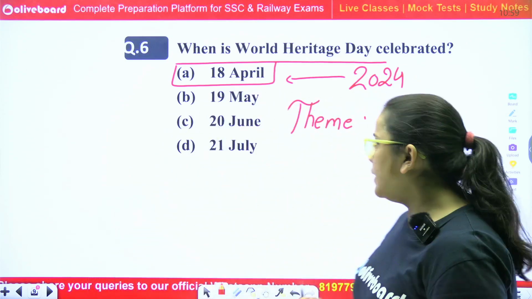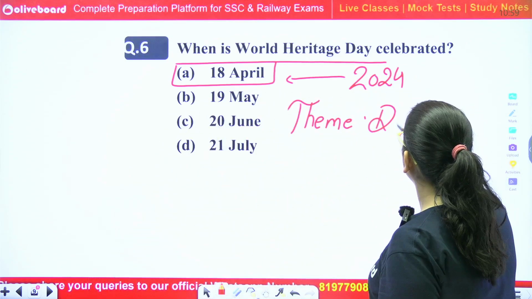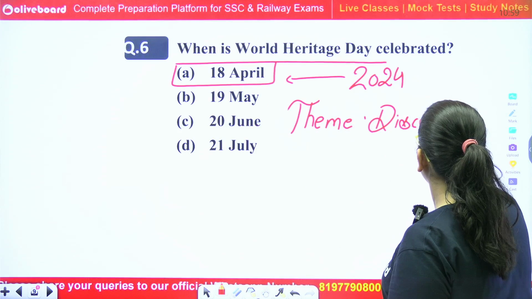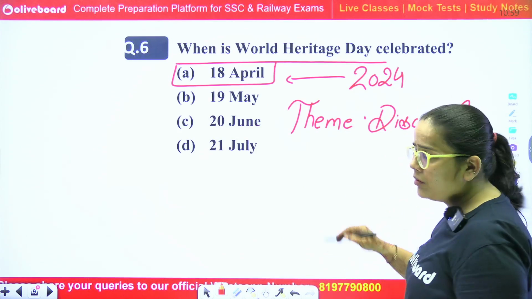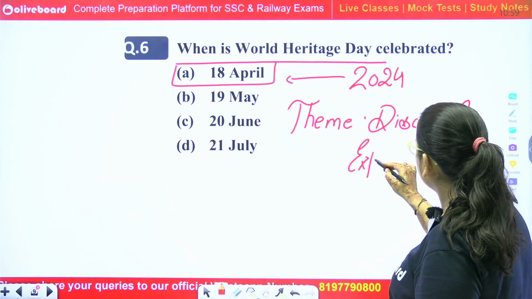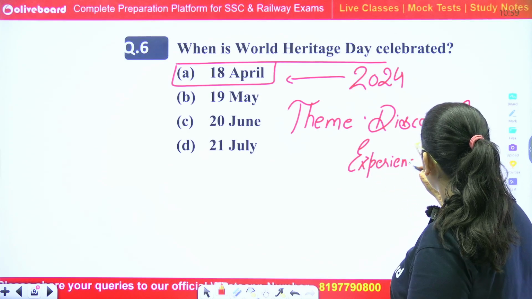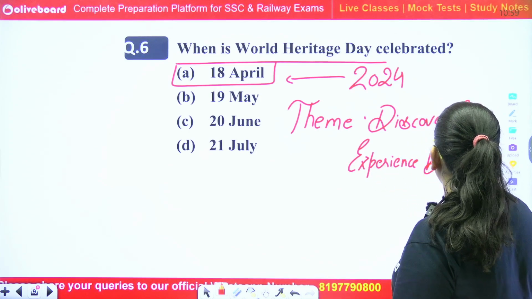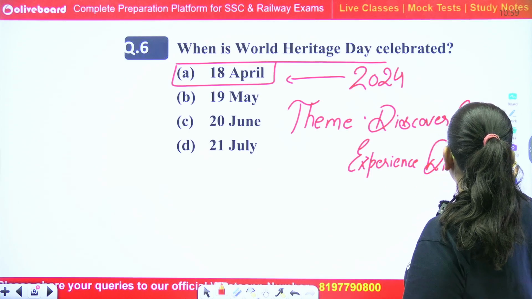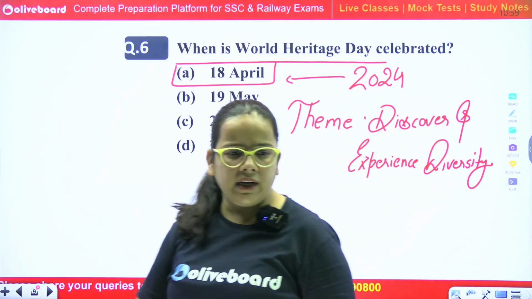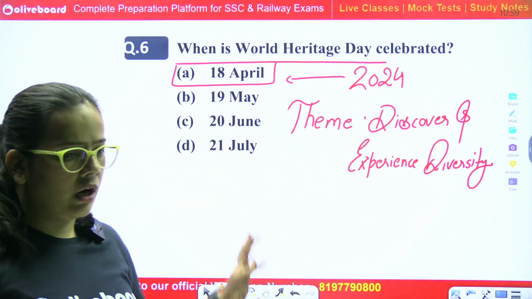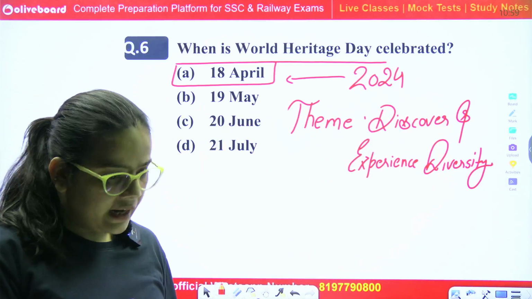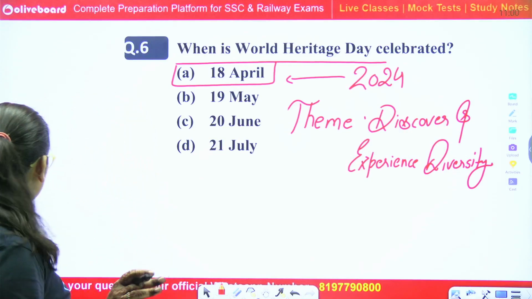Okay, the theme was discover and experience diversity. So the correct answer is option A, absolutely right. Moving to our next question.